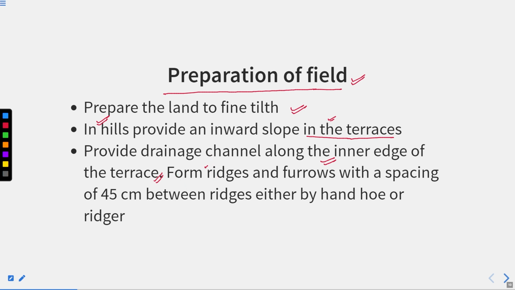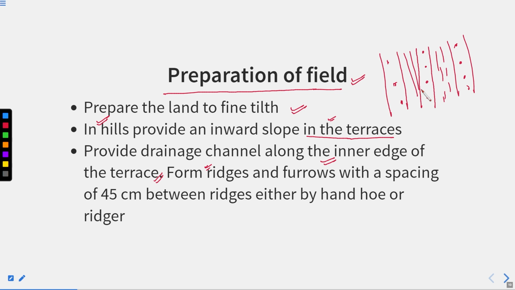Form ridges and furrows with a spacing of 45 centimeter between the ridges, either by hand or hoe ridger. So here we can have ridges and furrows like this. Here we can have the potato plant like this, and in these furrows you can have water. In this way the cropping of the potato is planned, and the preparation of the field is done.